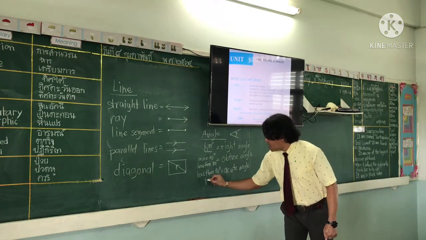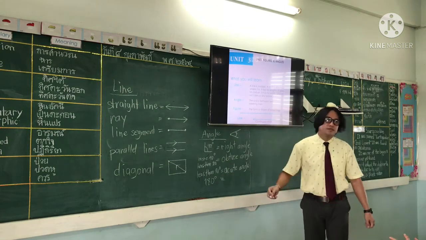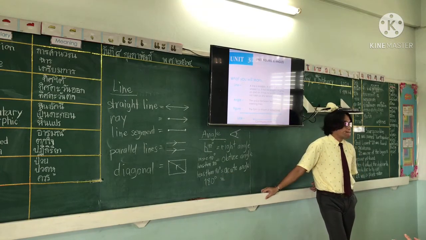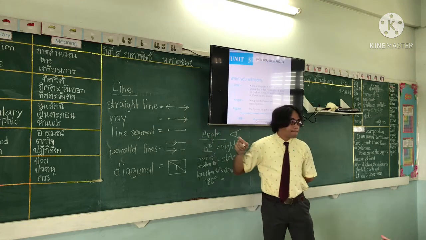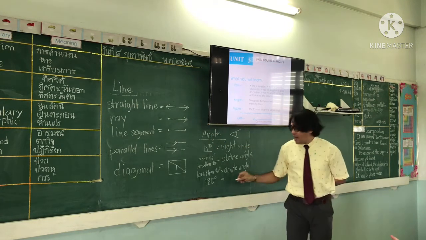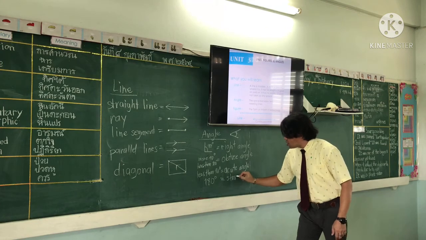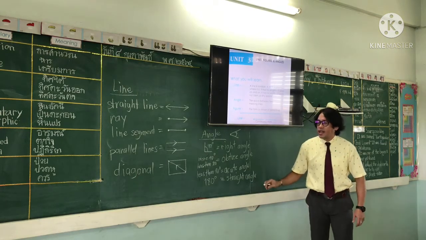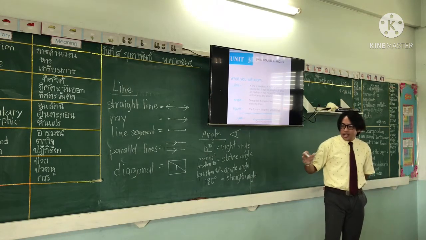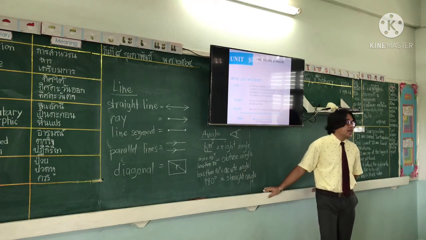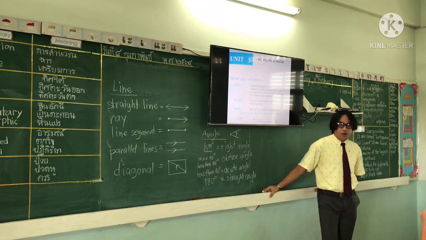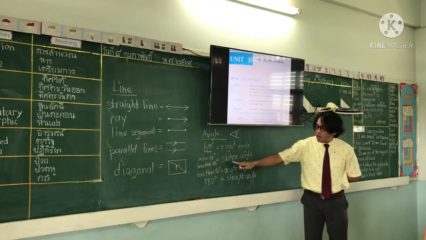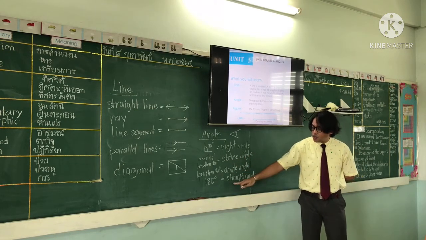Now, how about 180 degrees? What do you call that angle? Straight line. Straight angle. Yes. Everybody all together. Straight angle. Now, a straight angle is always 180 degrees. Right? Okay, any questions so far? What else? So we have right angle, obtuse angle, acute angle, straight angle.